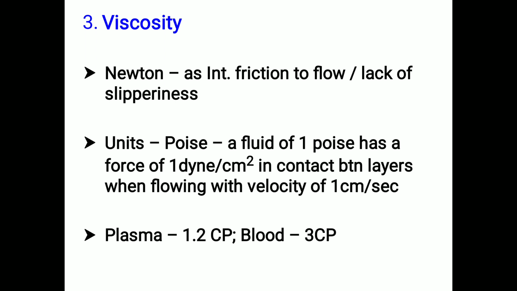According to Newton, viscosity of the blood is the inertia or friction to flow, or the lack of slipperiness. It is expressed in the unit poise. Plasma has 1.2 cP and blood has 3 cP, that is the viscosity.